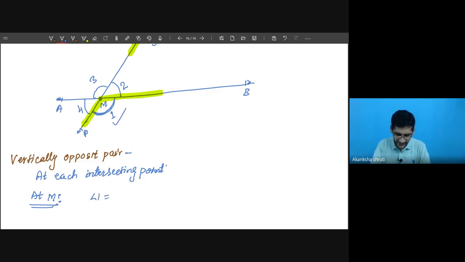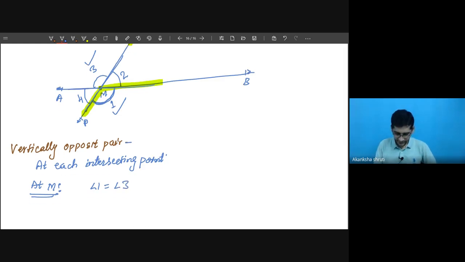Angle 1 is going to be equal to angle 3. Why? Because these are the lines which are vertically opposite. Get it? And we had already proved that vertically opposite angles are equal in the last session. So watch that video again. So angle 1 and angle 3 are vertically opposite angles. What is the other pair at this vertex? Angle 4 is equal to angle 2. Very good. So this was at M.